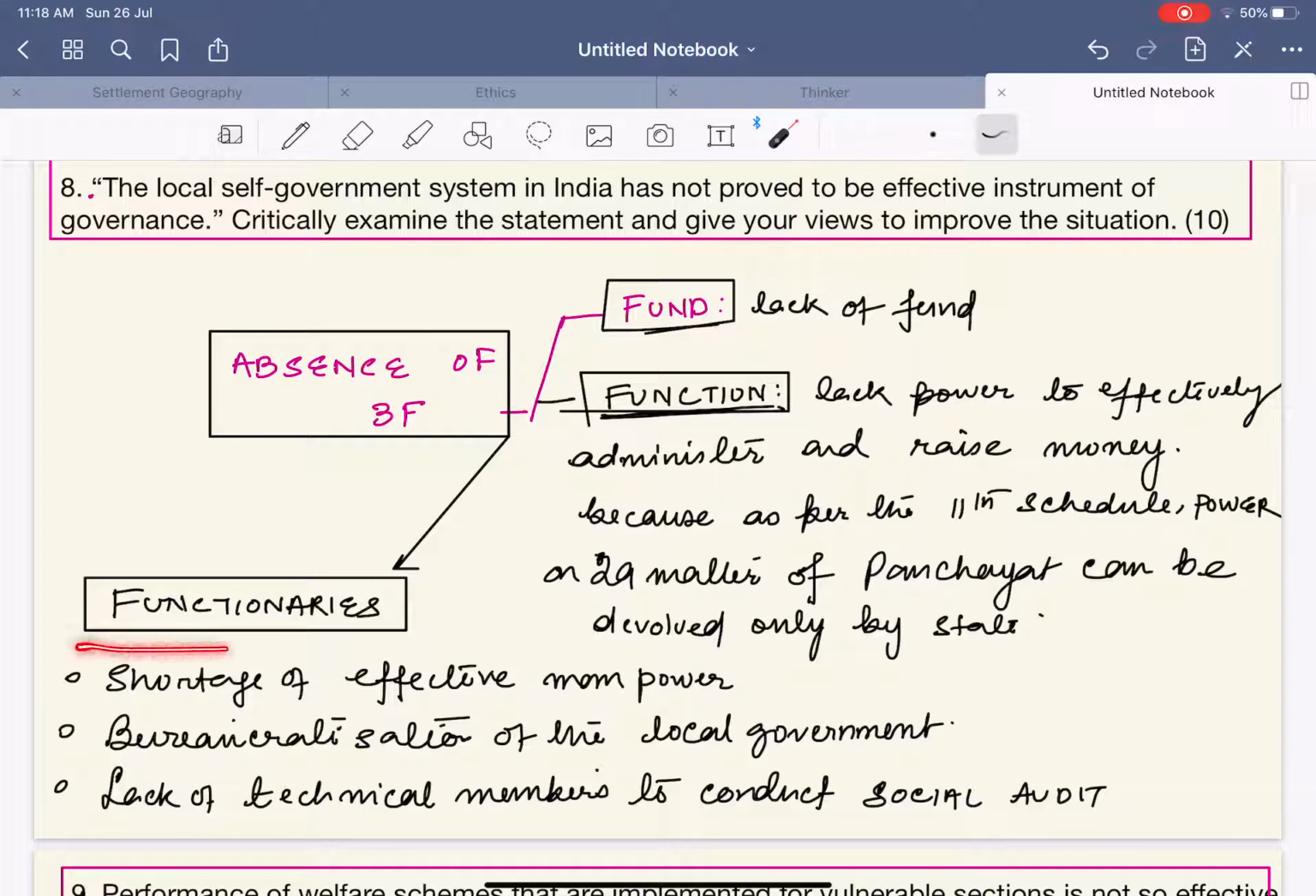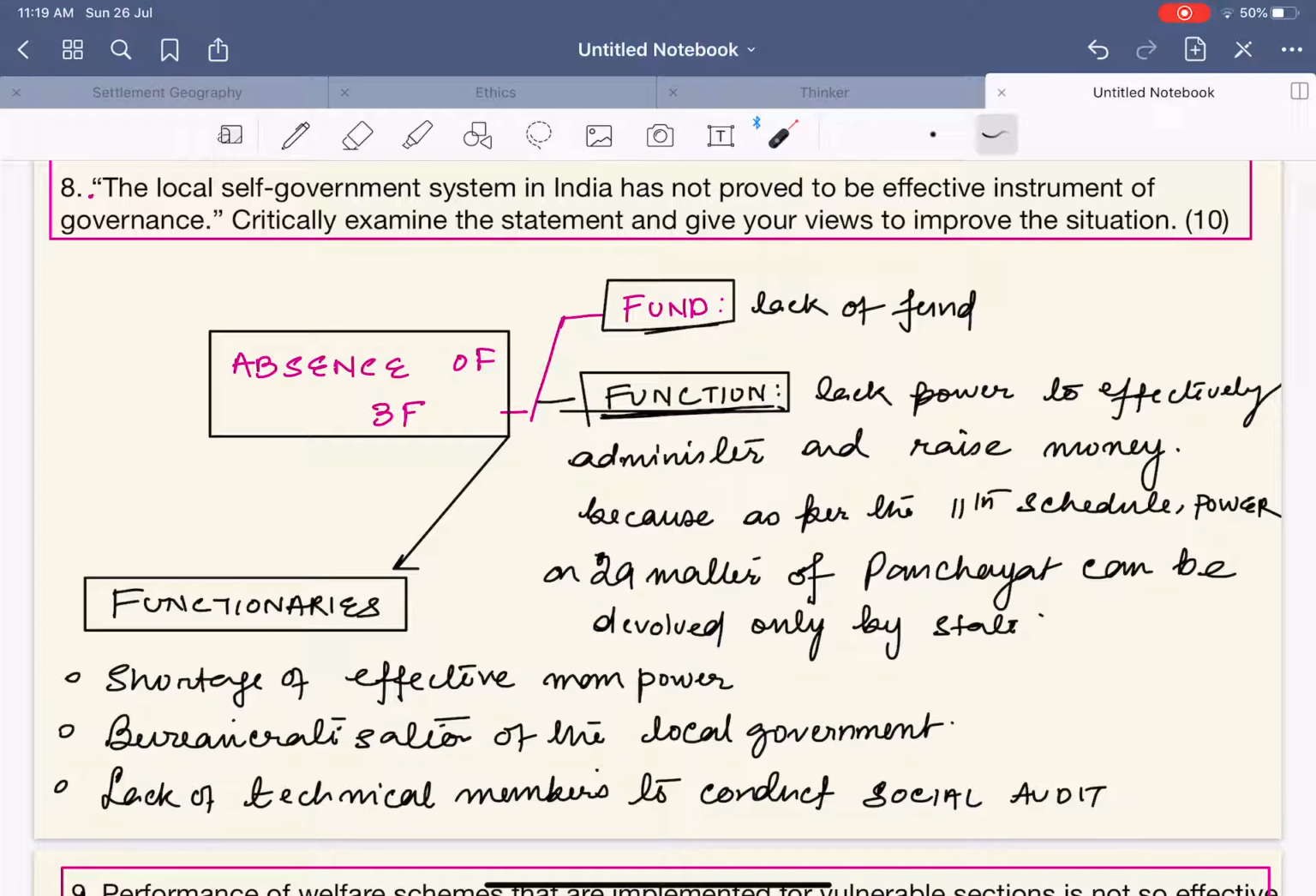Second is the functionary. Now, what is the functionary? Remember that most of you will be appointed as the BDO, most of you will be appointed as the local fund audit officers. Now, the BDO implements the work at the intermediate level. At the intermediate level, the BDO is your executive officer. As a result, the public, or I would say the people's representatives, are highly dependent upon the BDO to execute their work.